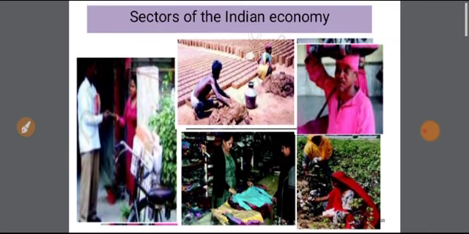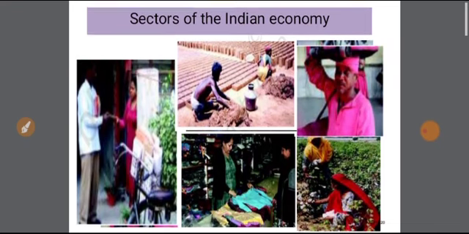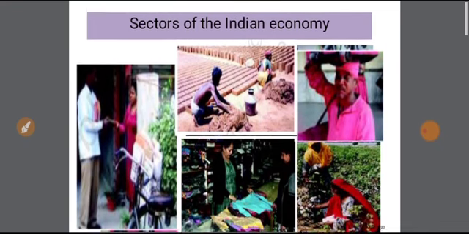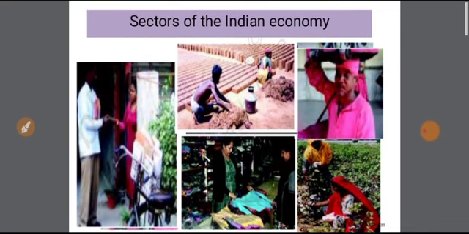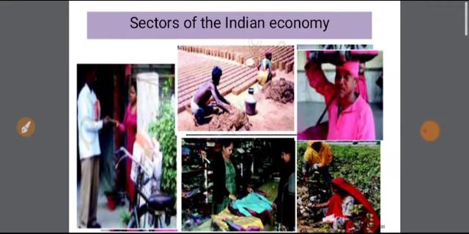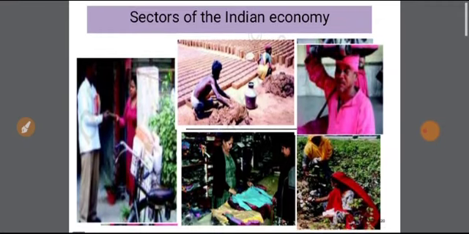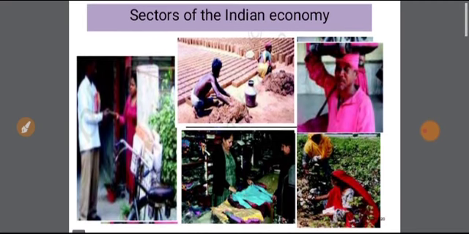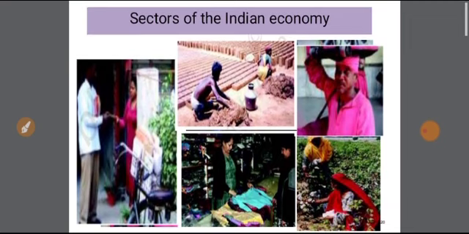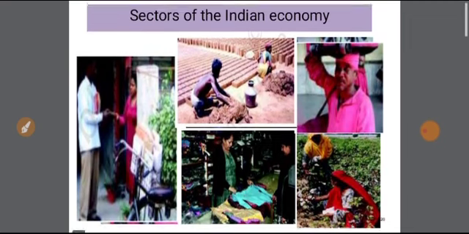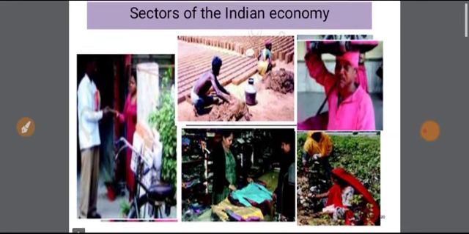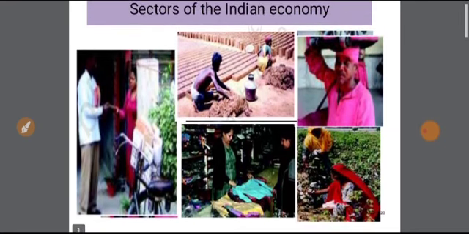But here if you see, they are categorized. So one way of doing this is to group them, classify them using some important criterion, and these groups are called sectors. We are categorizing all these activities. All the activities are not the same. If you see in this picture, the postman is delivering services. They are making bricks, selling cotton garments, and agriculture is going on. Cotton ball pluckers are plucking the cotton.